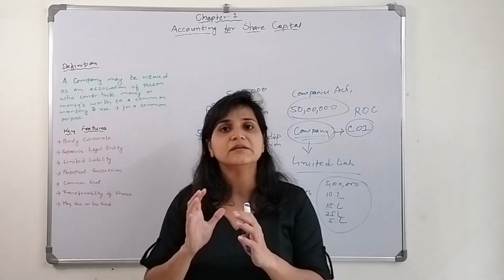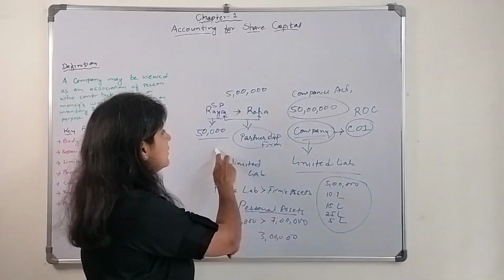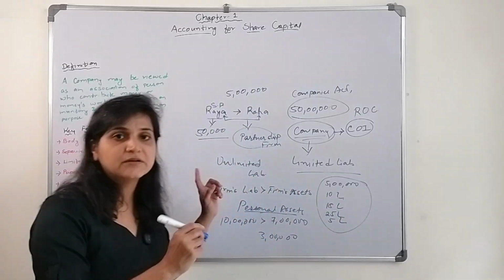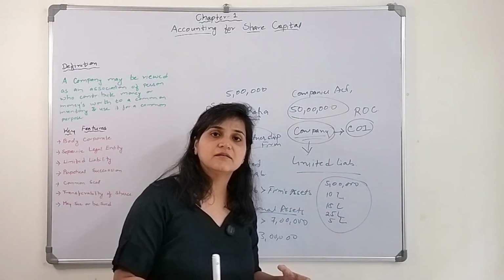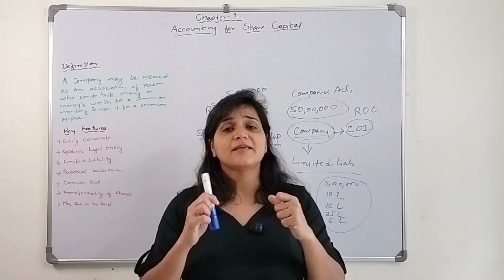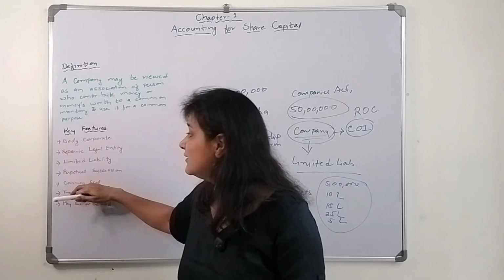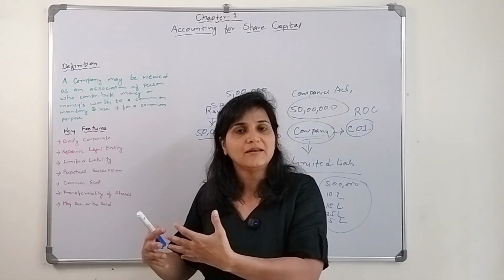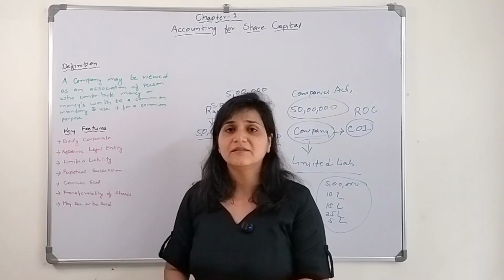Next is common seal. The company has a common seal. If Raya, as a sole proprietor, has to sign a document, she has to sign it personally, right? In the case of a partnership firm, if 5 to 6 partners are there, they all have to agree and put their mandatory signatures. Whereas a company, as it says, has its own identity, it's a separate legal entity, and it has its own common seal.